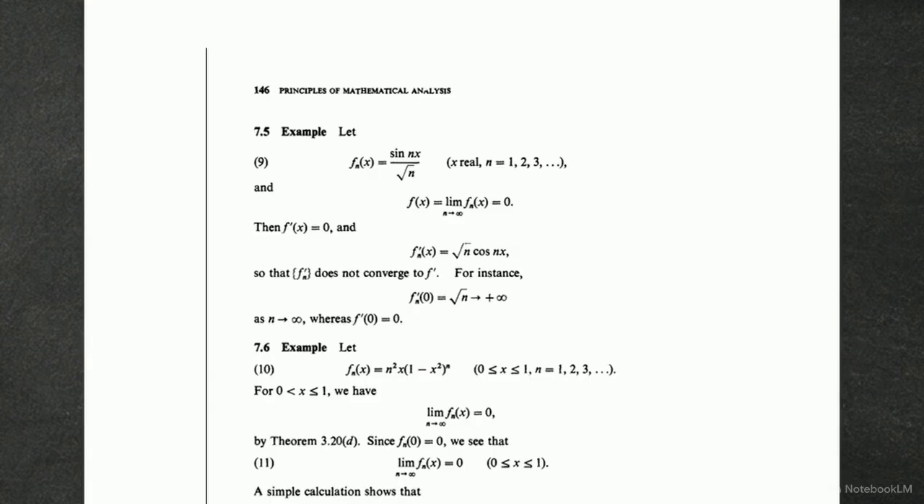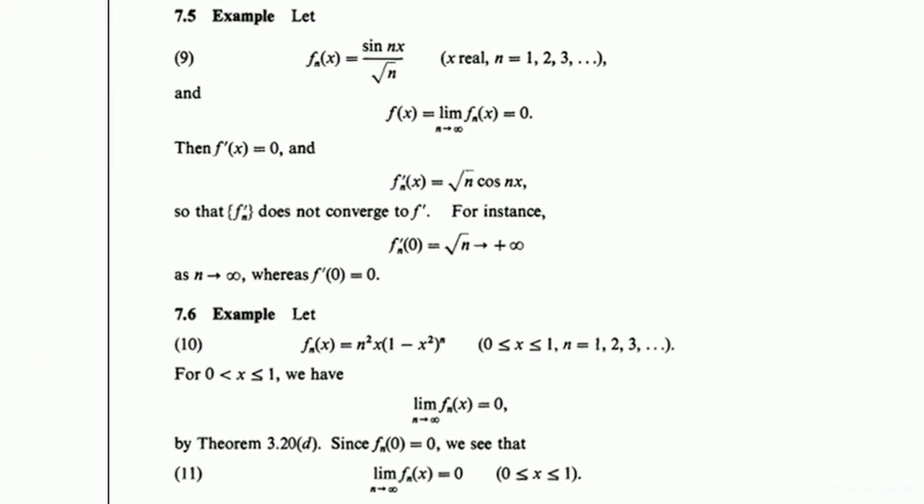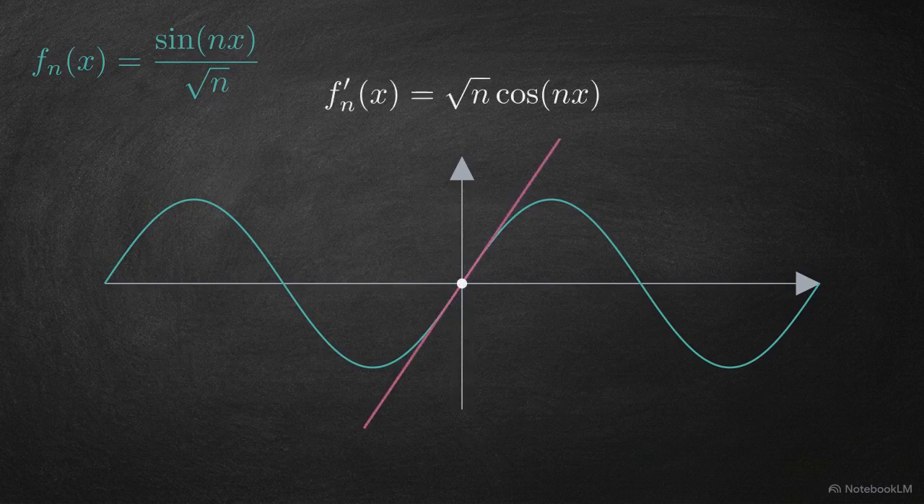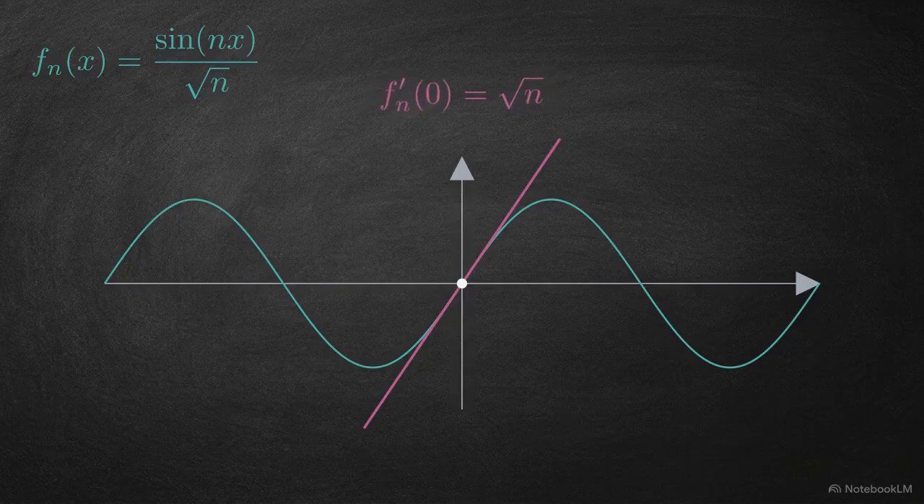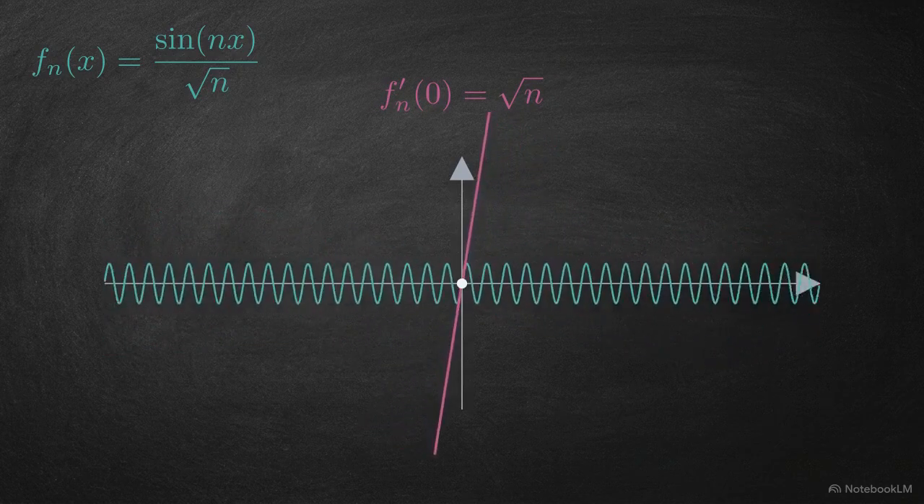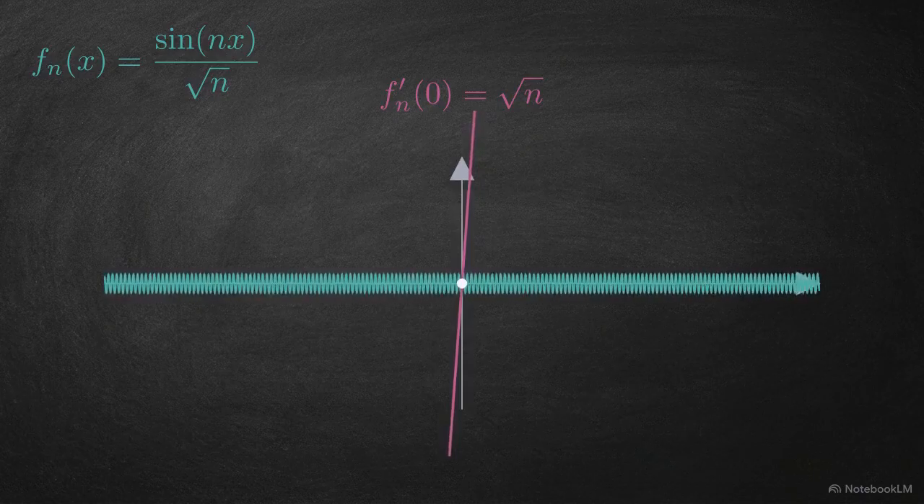But look what happens when we calculate the derivative of that sequence. Applying the chain rule pulls an n out of the sine function, leaving us with the square root of n times the cosine of n times x. If we evaluate this rate of change precisely at the origin, where x equals 0, the cosine term becomes 1, leaving just the square root of n. As our wave flattens to 0, the slope at the origin actually explodes toward infinity. Our original wave flattened out completely, yet its rate of change grew boundlessly.